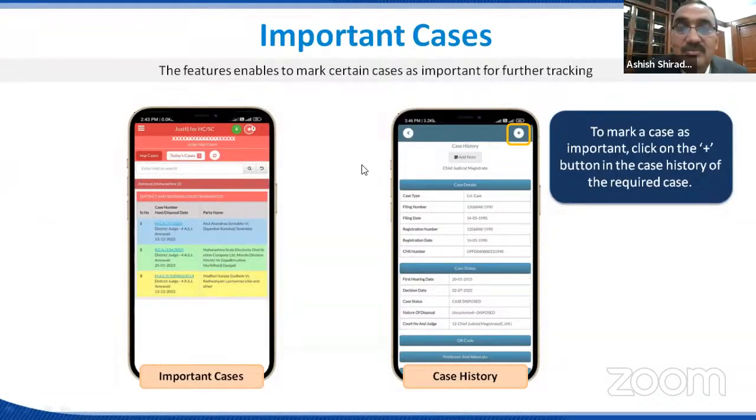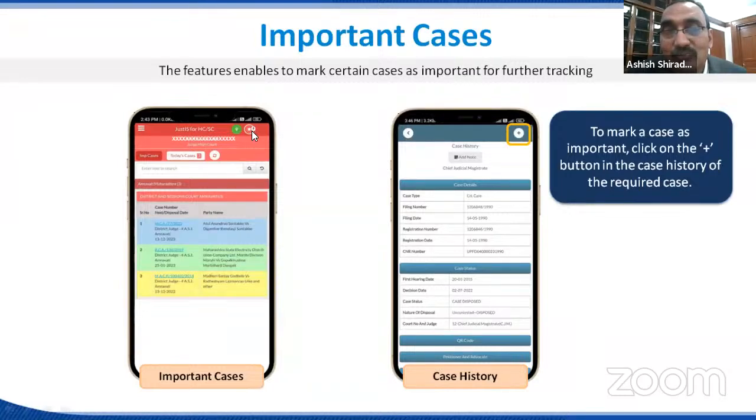Now, whenever you see the case history, there is an option that comes as a plus sign. If you click on this plus button, the case will be added successfully. And the added case will be shown here in the star icon.